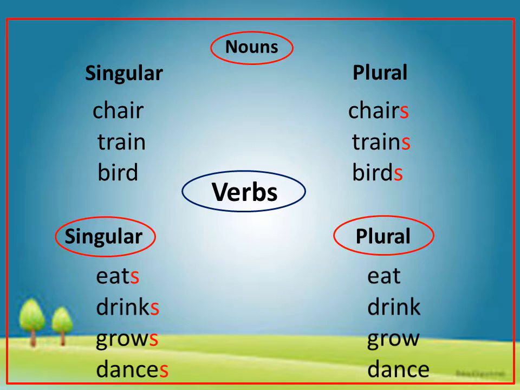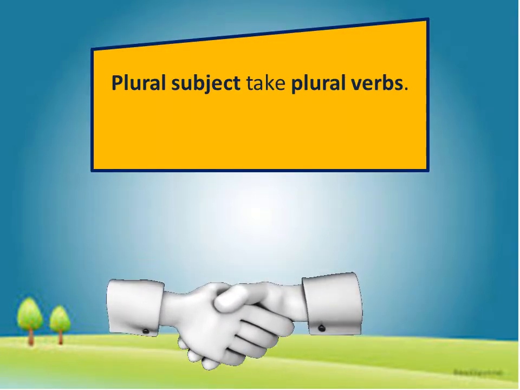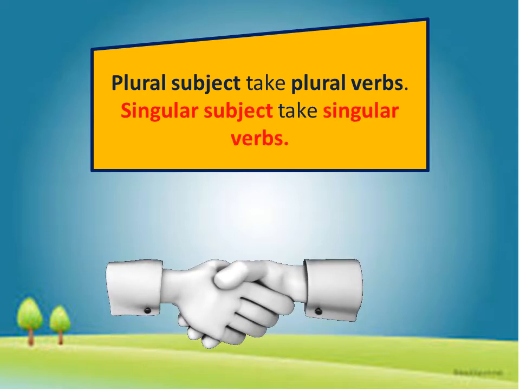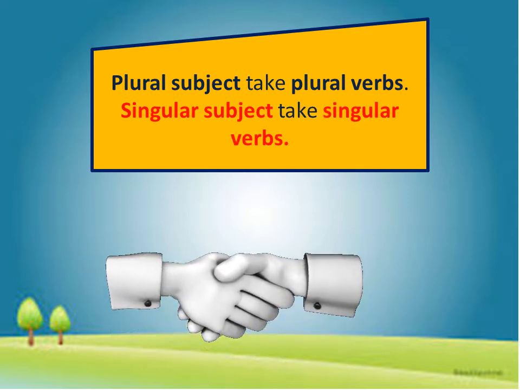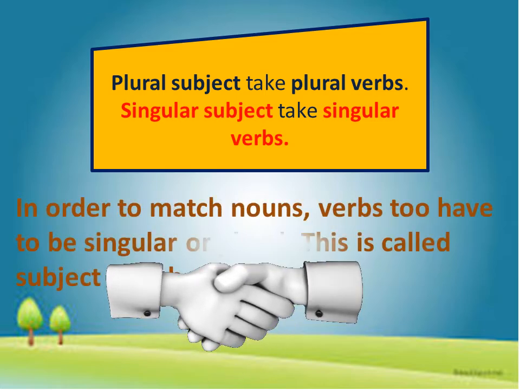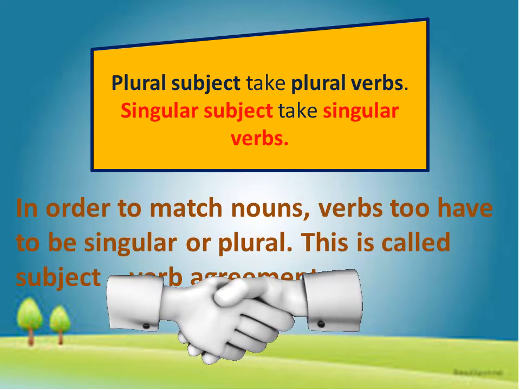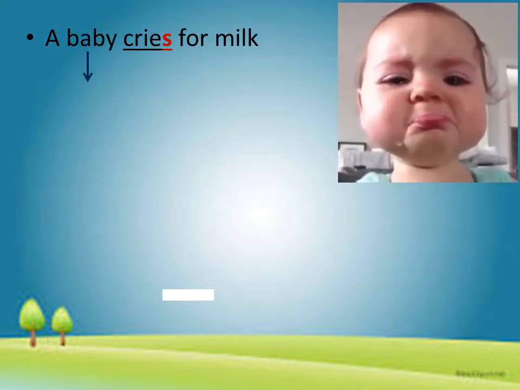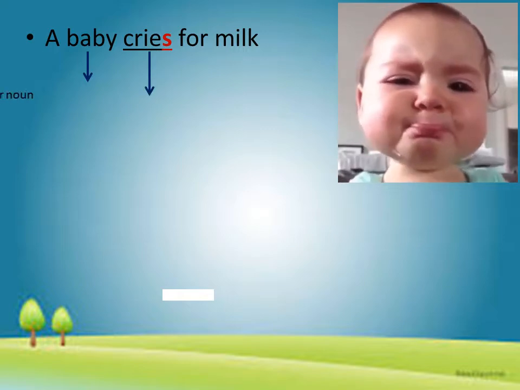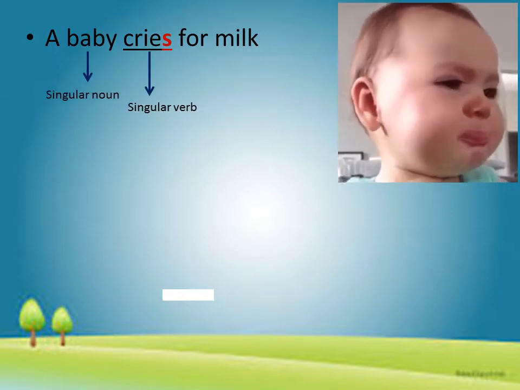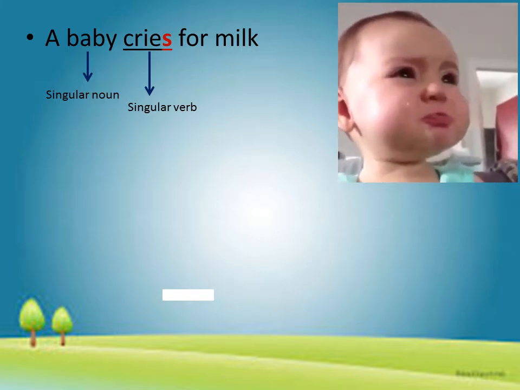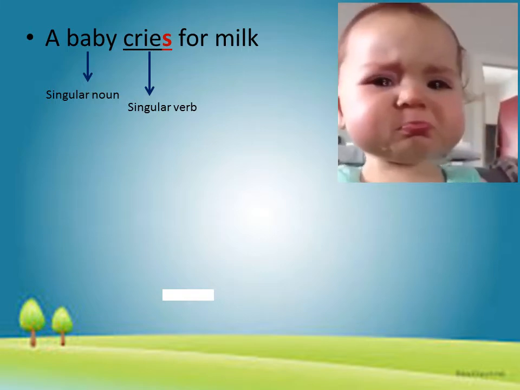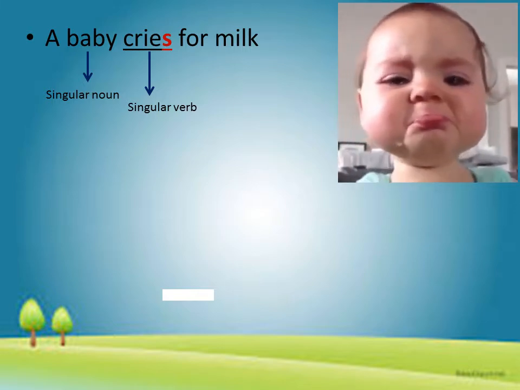In short, in subject-verb agreement, a singular noun or pronoun takes a singular verb with it, or a plural noun or pronoun takes a plural verb with it. To understand it in a better way, let us see few examples. The first sentence says, a baby cries for milk. Here, baby is singular noun and cries is a singular form of verb because in verbs, the forms with s are singular and the forms without an s are plural.